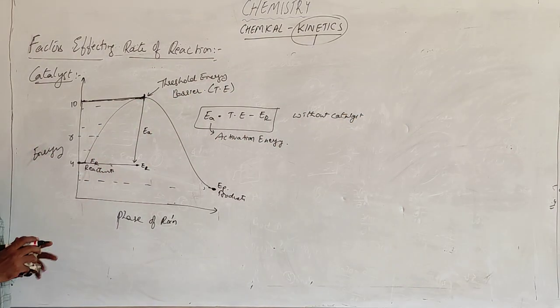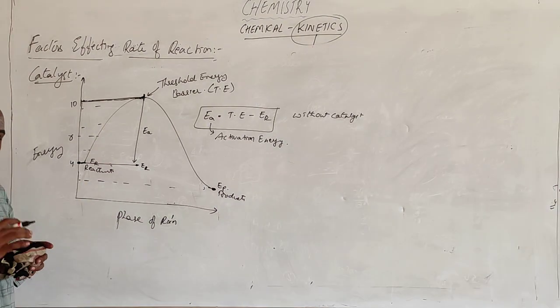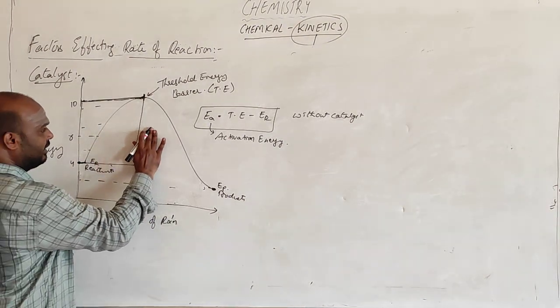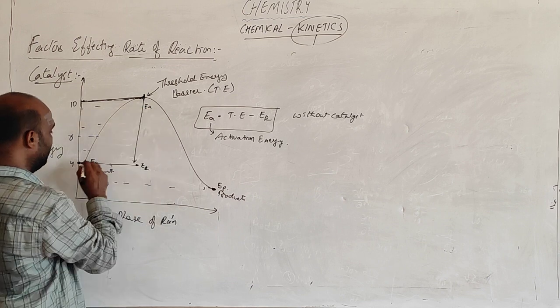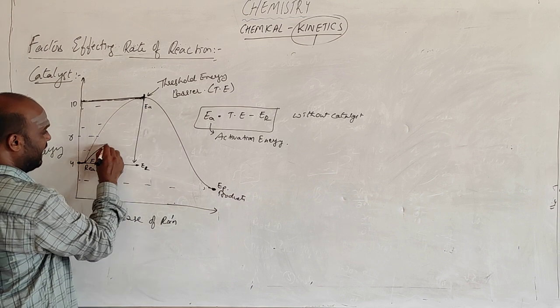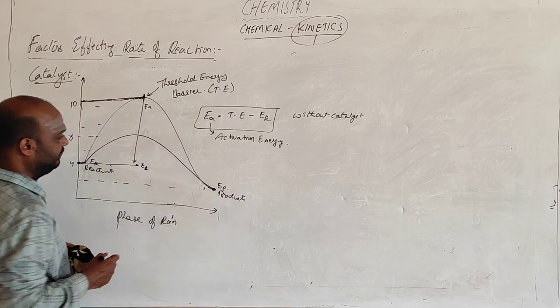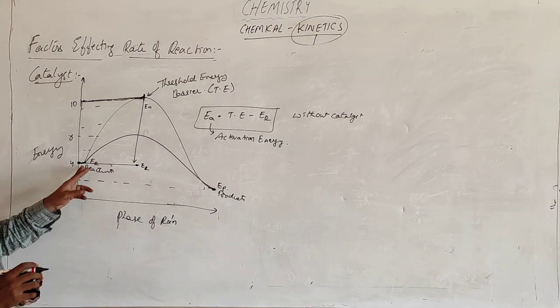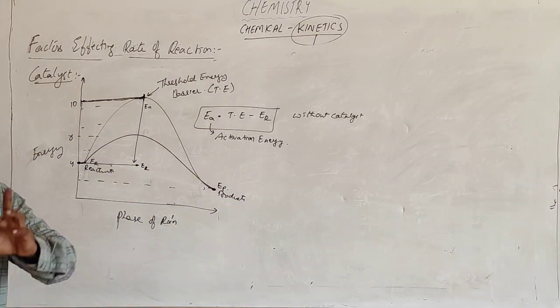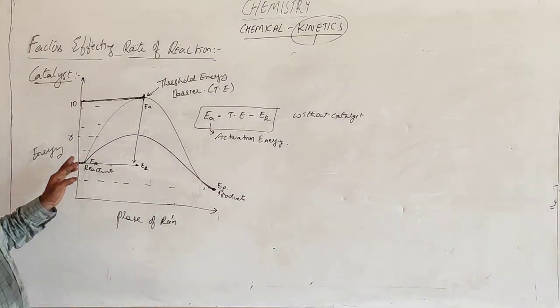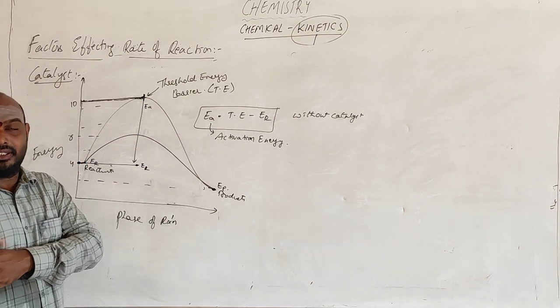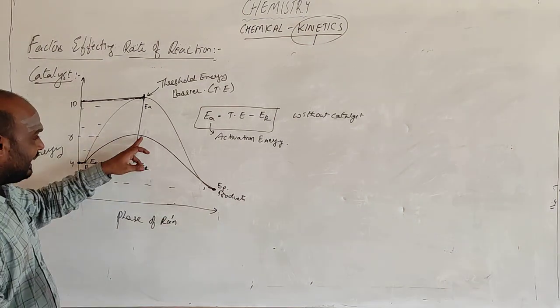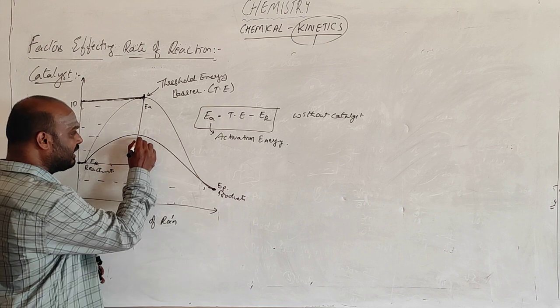If I add catalyst, generally this is the diagram. If I add the catalyst, what happens is, this is the activation energy. From here, the energy of the reactant gets converted to the product. It has changed the path. If I add catalyst, the path of the reaction is changed. So what's happening to the activation energy? Now the activation energy is this one.